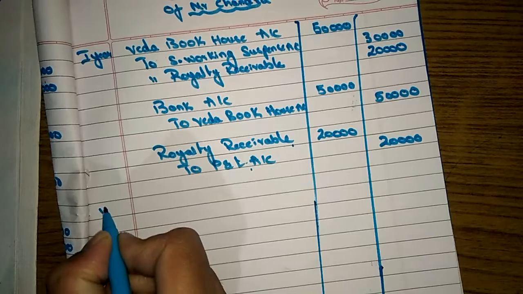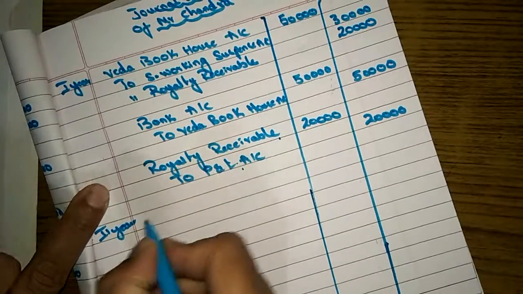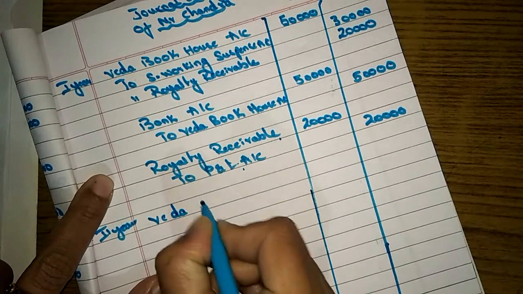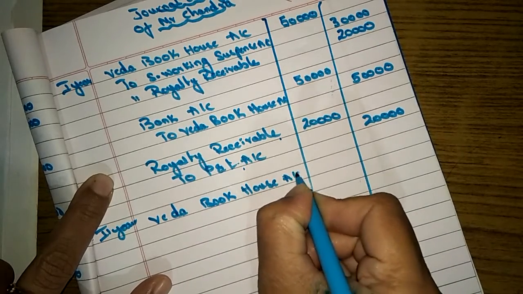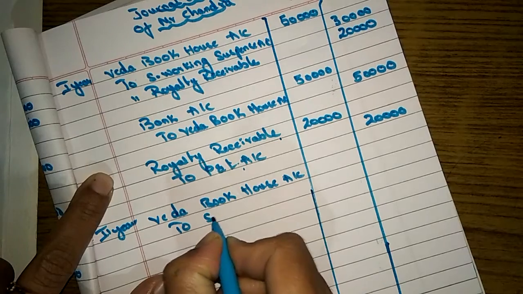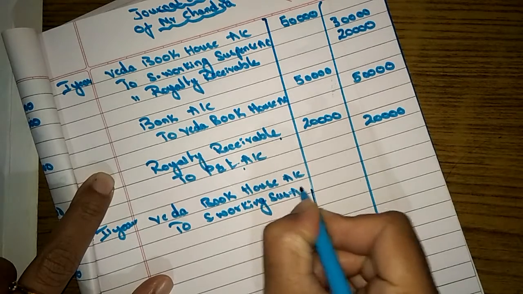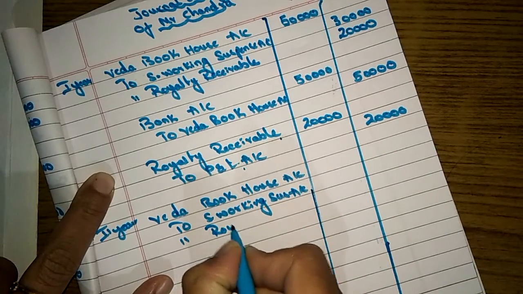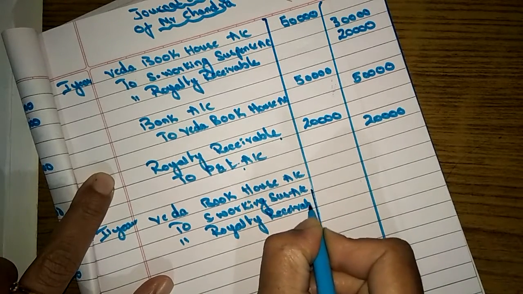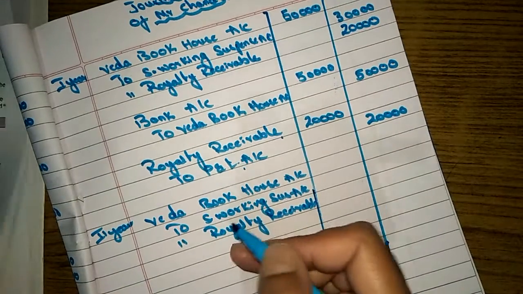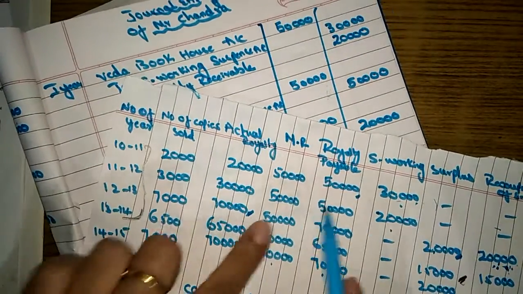And in the next year, we have the same entries. Veda Book House account to short working suspense account to royalty receivable account. So how much is Mr. Chandra going to receive in the second year?